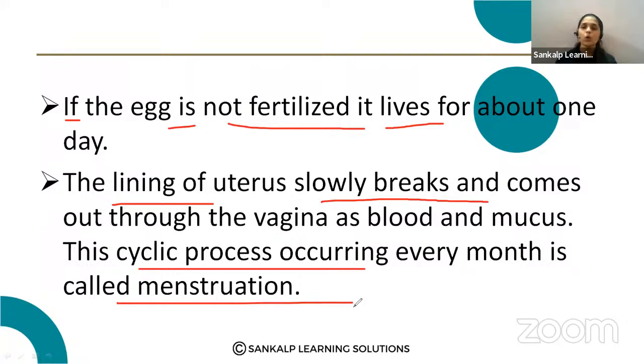Every month from the ovary, one egg will be released. So if that egg is not fertilized, the walls of the uterus break down and are released in the form of mucus and blood, and that is called menstruation. What happens if the egg does not get fertilized? Then the menstruation cycle occurs.